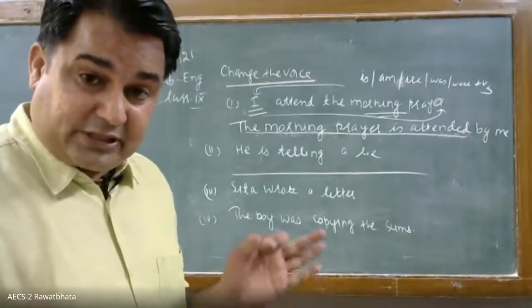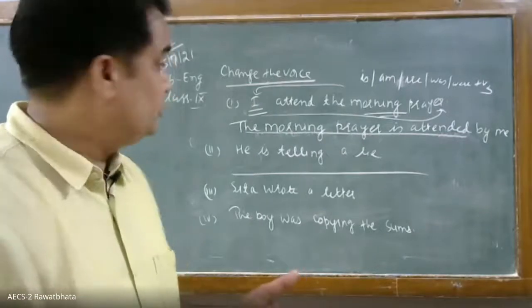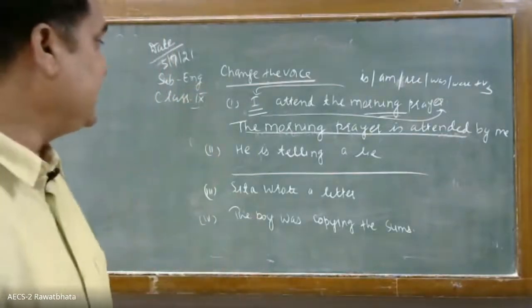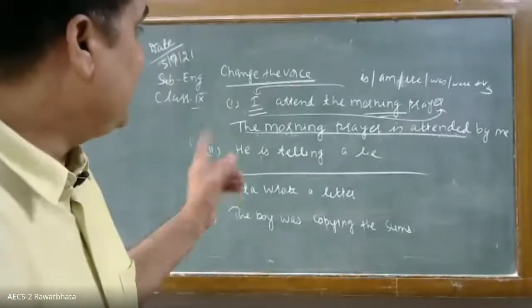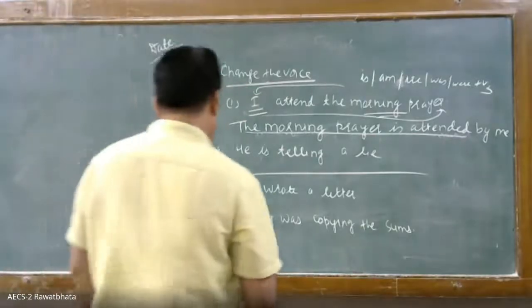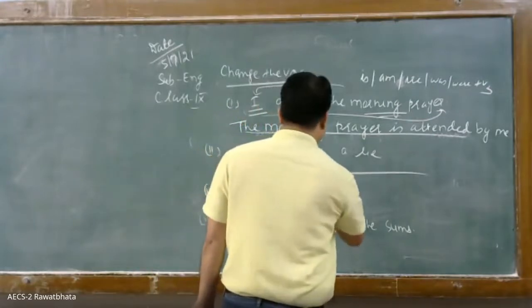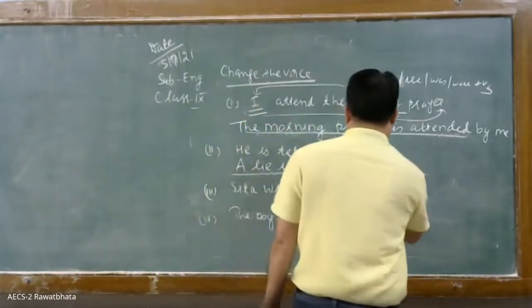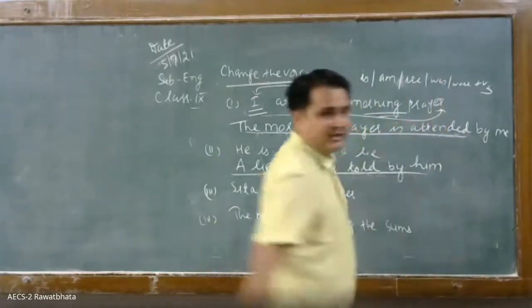If it is present continuous or past continuous, then being is used. Yeah, he is telling a lie. So what will come here? A lie is being told by him.